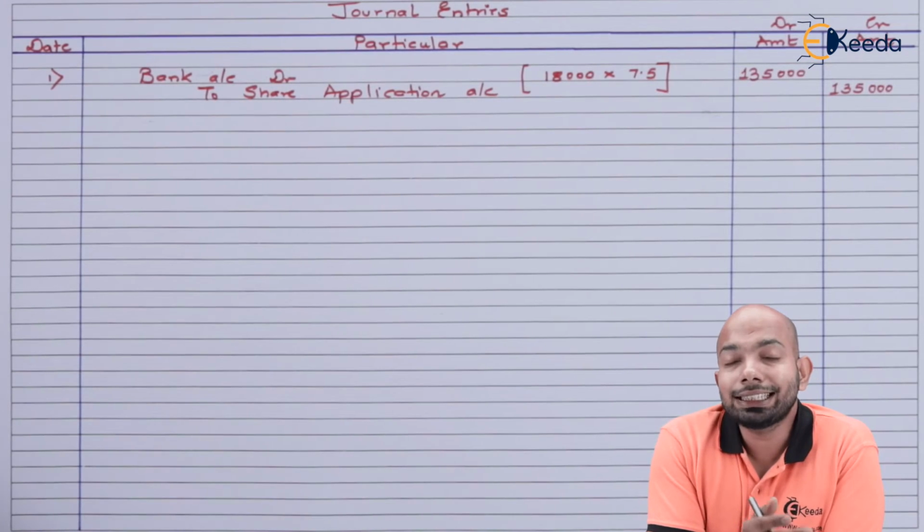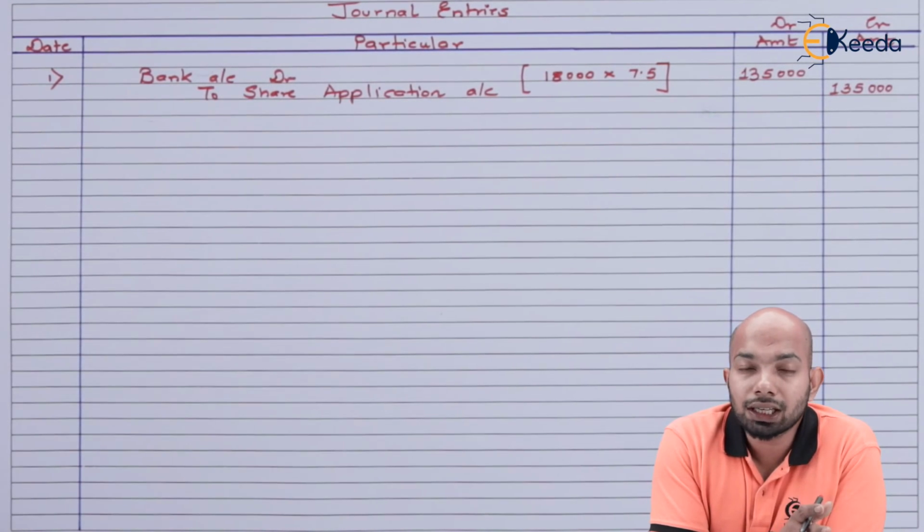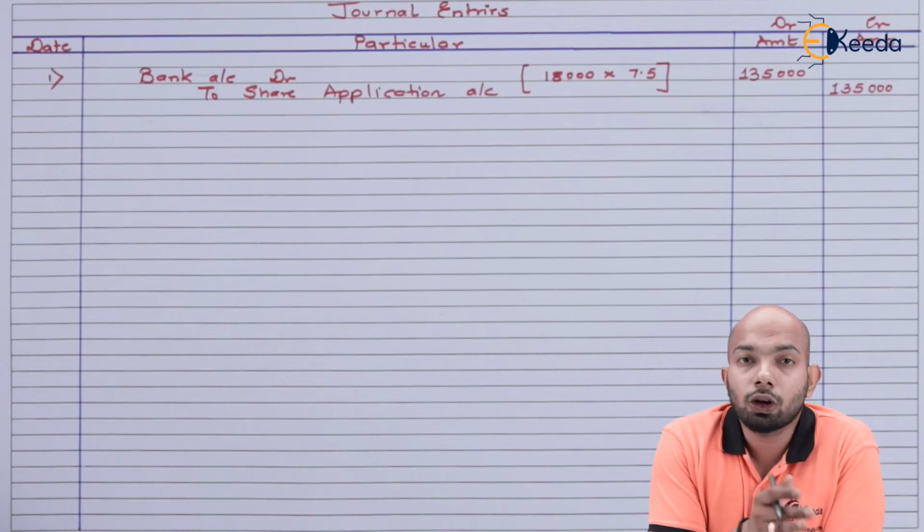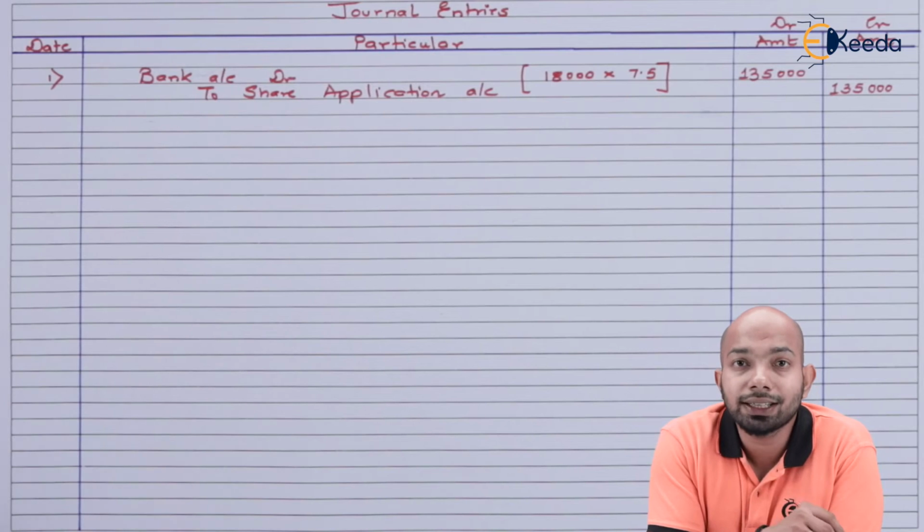Now the next entry that we'll be passing is the reverse of the first one. That means the entry that we have passed right now, bank to share application; the reverse of this will be share application to bank, for the refund of the transactions that we have done. That means the 800 shares being completely rejected. We'll pass that entry now.